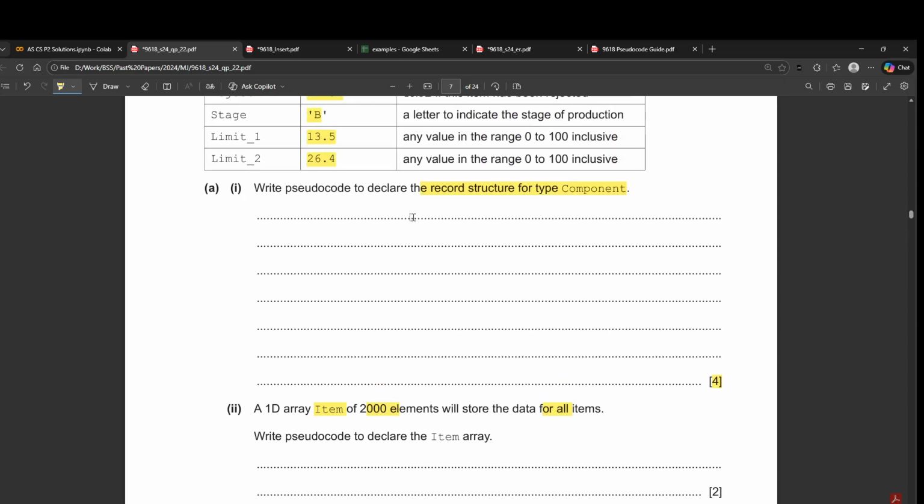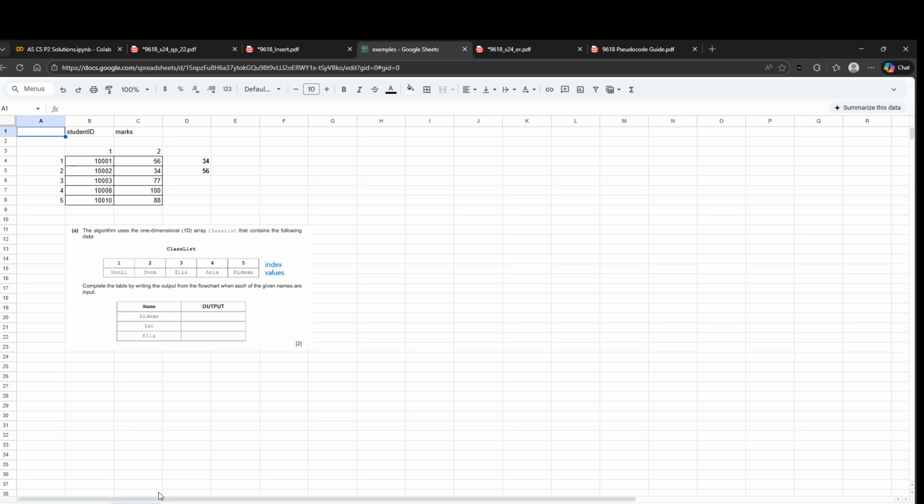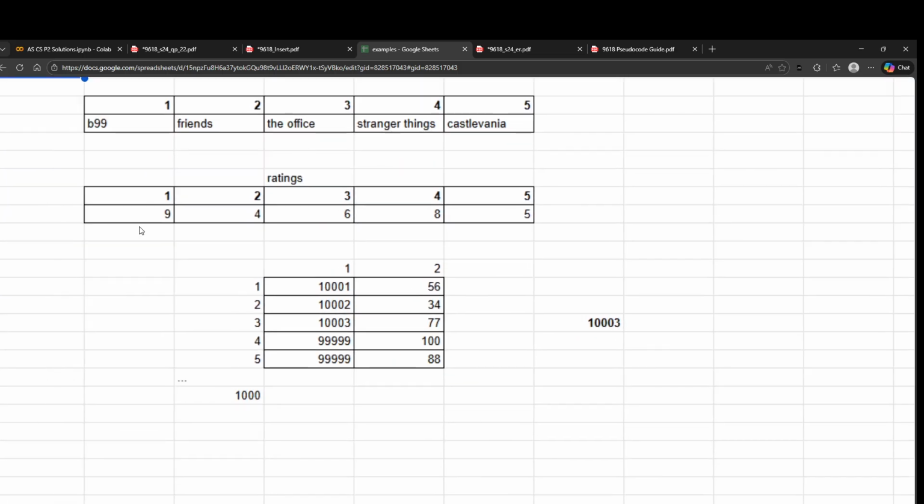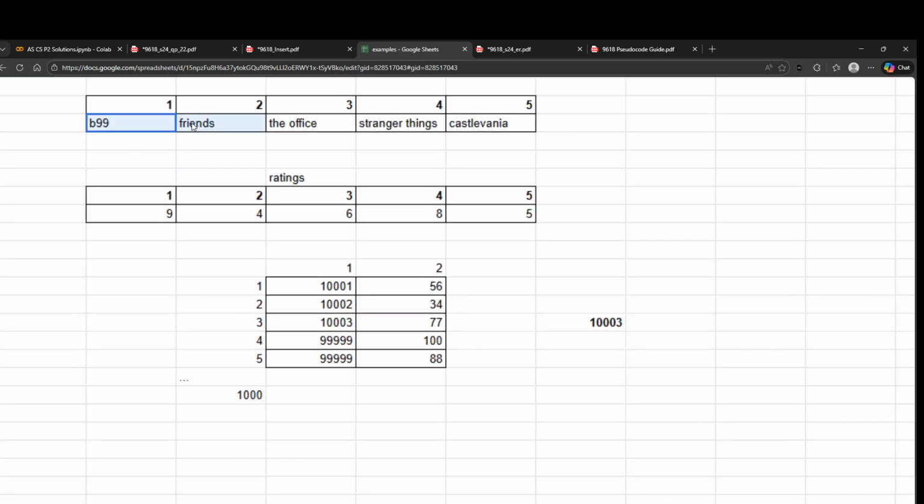Okay, so now you have a record. So we know that in simple 1D arrays, we just store the values like this. We just have singular values, right? But in case of a record, you can store multiple values here. So you can store the item number here on the same index, and you'll have the reject, and you'll have all the other data like state and etc. Now, how do we access this? We need to use the dot notation.